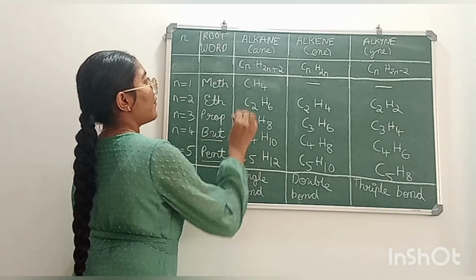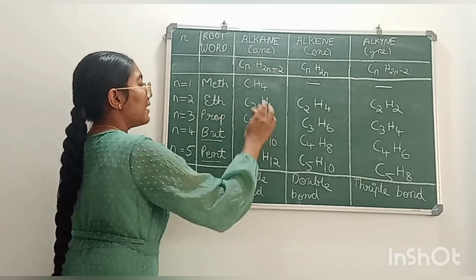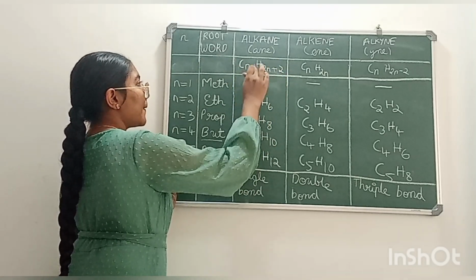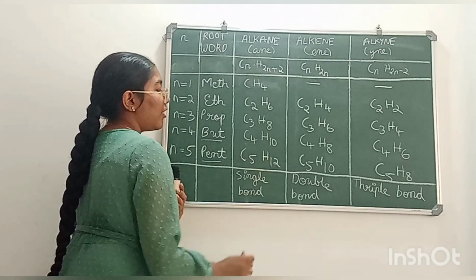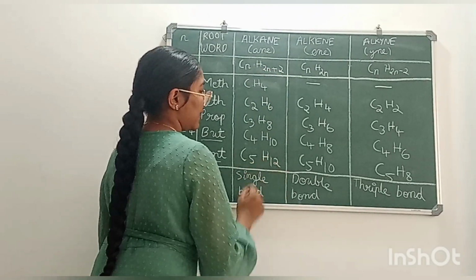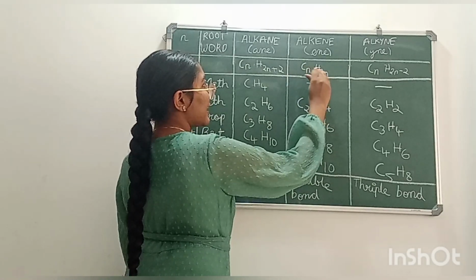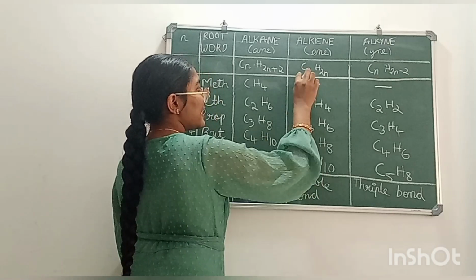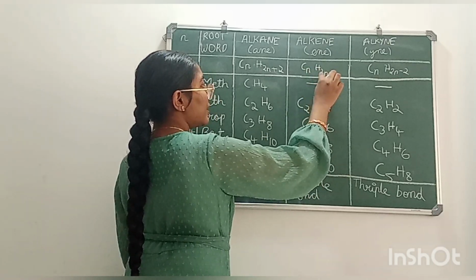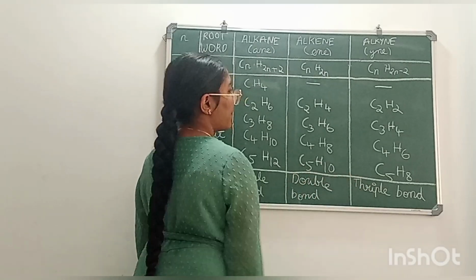The fifth member of alkane is pentane. Formula C5H2 into 5, 10, 10 plus 2, 12. Formula C5H12. So the fourth member of alkene is pentene. Formula C5H2 into 5, 10. Formula C5H10.